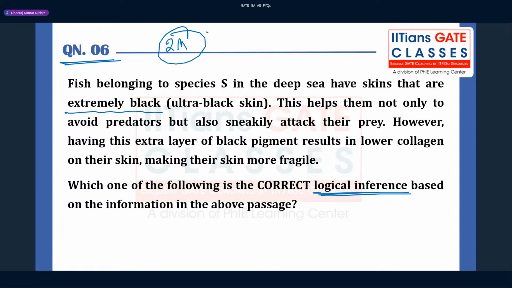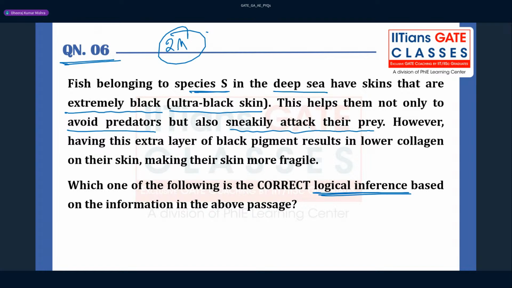So fish belonging to species S in a deep sea, okay, some kind of species is there, have skins that are extremely black, right? You can say ultra black skin. Ultra black skin. This helps them not only to avoid predators, but also sneakily attack their prey. So you can understand by reading the statement, there is some advantage of having extremely black skin for those fish who belong to the species.